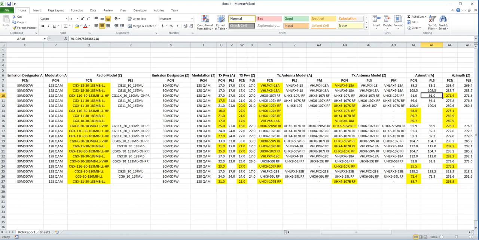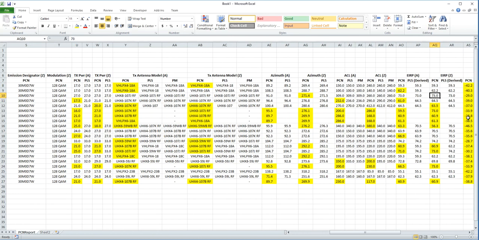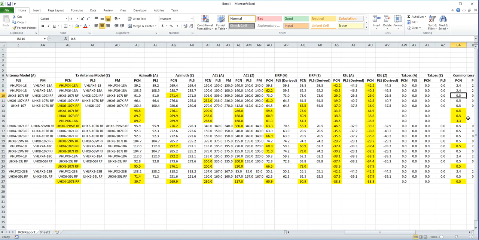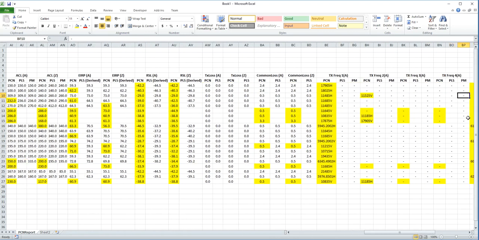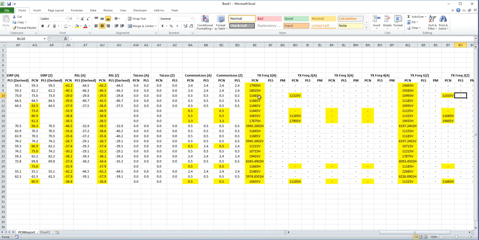So if I look, for example, at transmit power, you can see a few of them are different. And off on the right here, we'll get the channels. There we are. So these are the channels here. This is site A transmit channels. This is the other end transmit channels. And as I said, there's a lot of other information in here. So this is a very good report of what's come in.